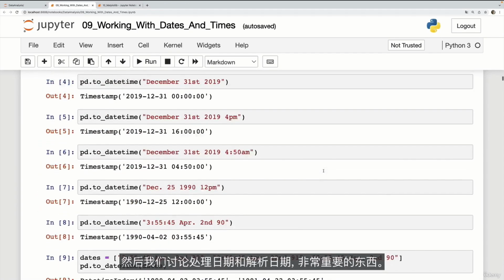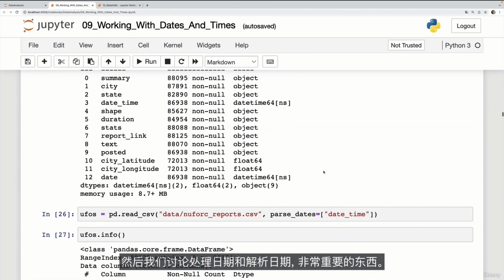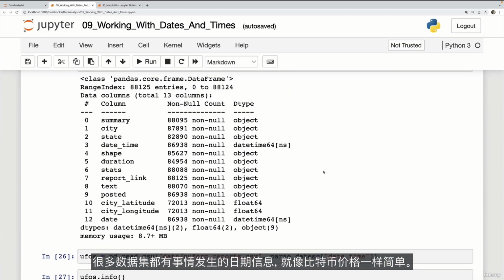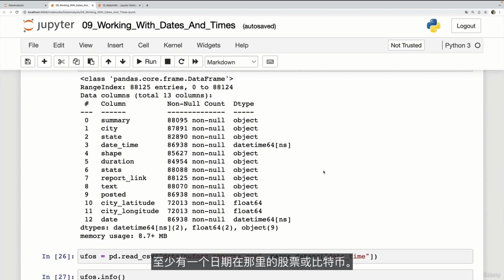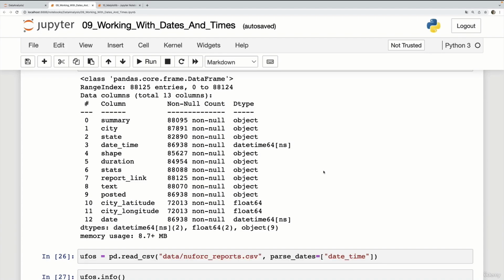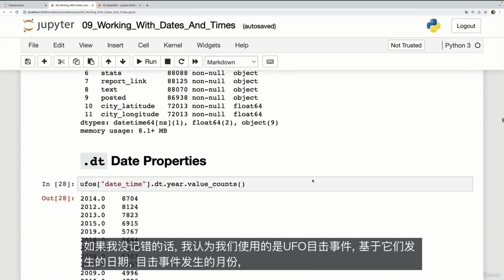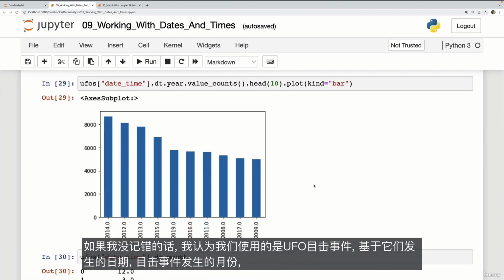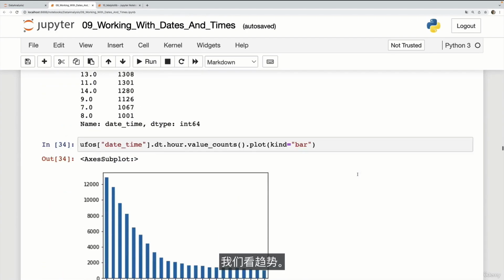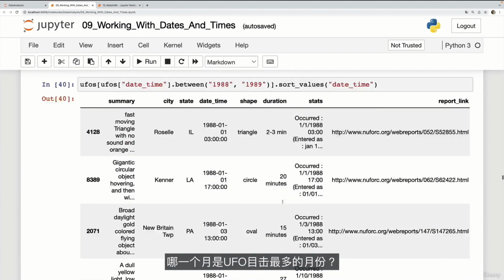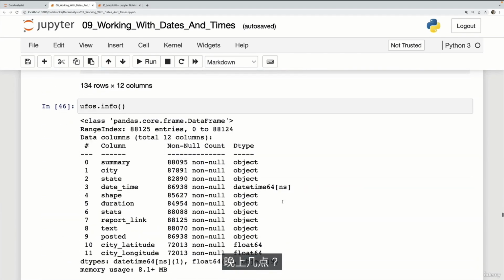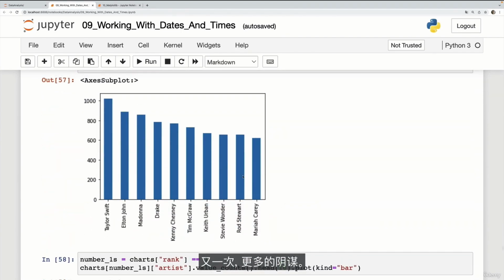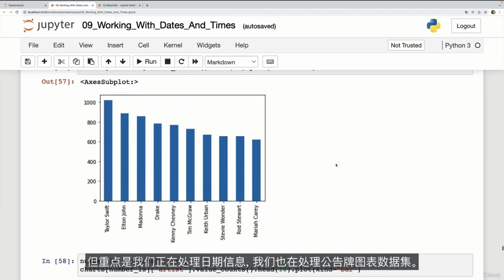And then we talk about working with dates and parsing dates. Really important stuff. A lot of data sets have date information, when something occurred. Something as simple as Bitcoin prices. There's a date at least in there for stocks or Bitcoin. I think the one we use, if I recall, is UFO sightings based upon the day that they occurred, the month that sightings occurred, years. We look at trends: what day of the week, what month had the most UFO sightings, what time of the night, if it was in fact at night, had the most sightings. So again, more plotting, but the whole point is that we're working with date information.